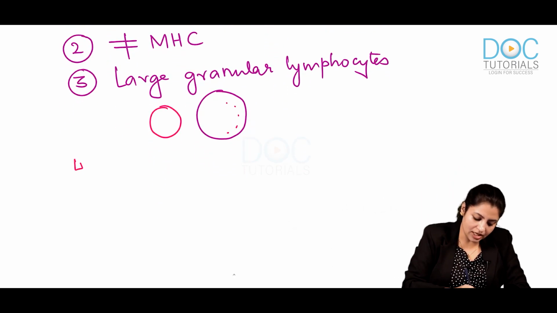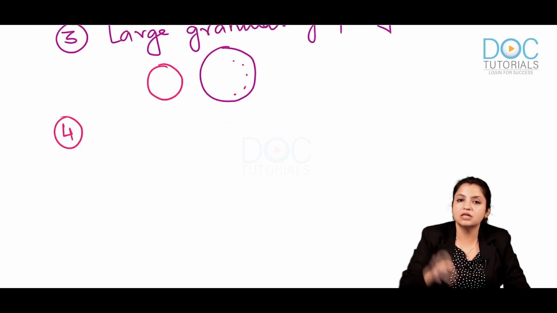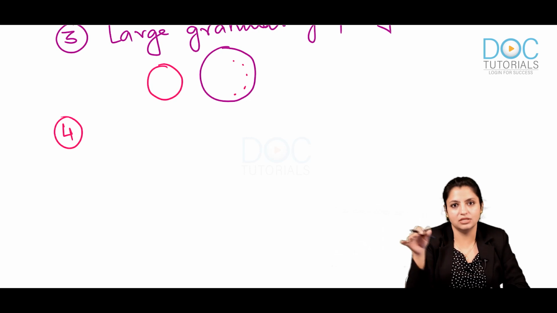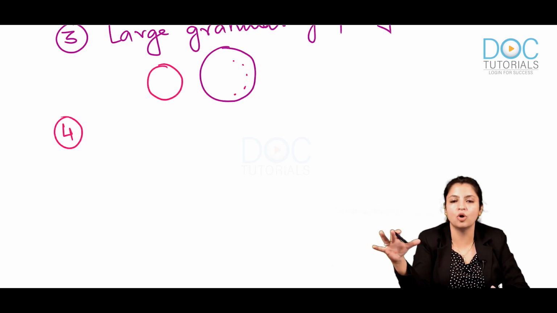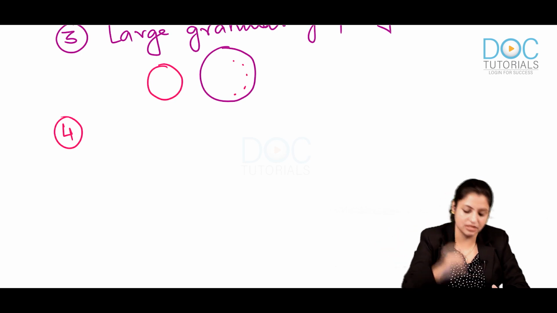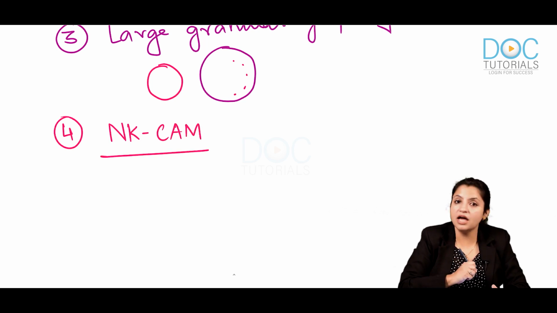So if they look like large granular lymphocytes, what is their property? Their property is that they can stick to any cell. They are among the commons, like common people, and they can stick to other cells. They have a very powerful sticking mechanism called the natural killer cell adhesion molecule.